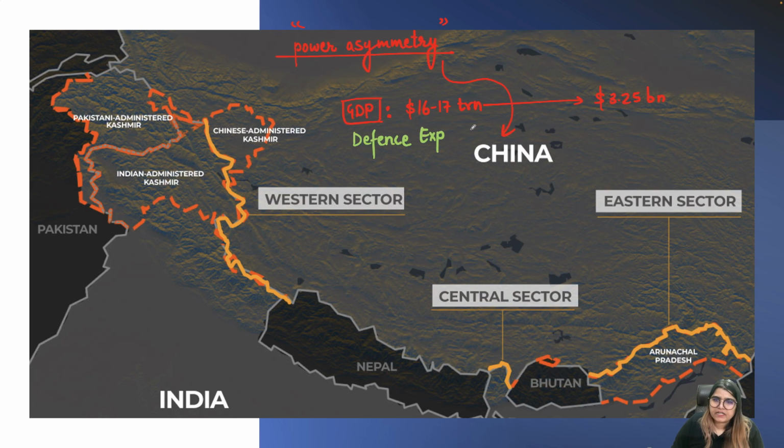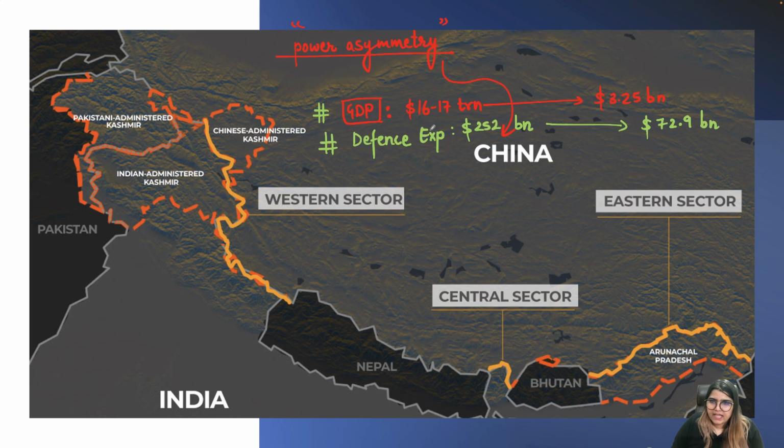I told you China's last year defense expenditure was $2.252 billion, whereas India's defense expenditure stood at 72.9 billion dollars.